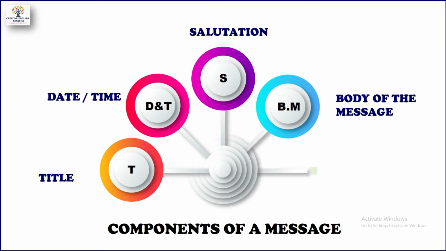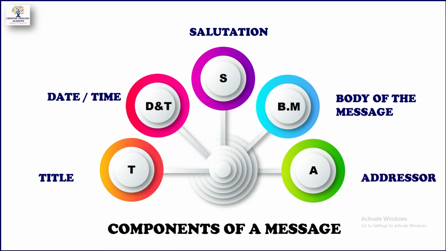The fifth point of message writing is the addresser. Addresser means the person who has written the message. The name of that person will be found here. So dear friends, whenever we write a message, we should have these 5 points covered in that message. Then we can say that the message is technically perfect. So these are the 5 points.